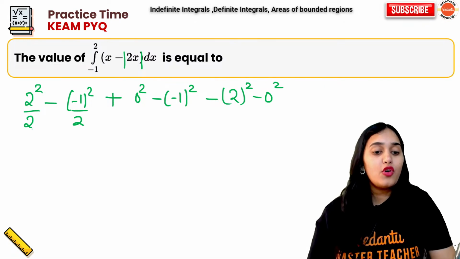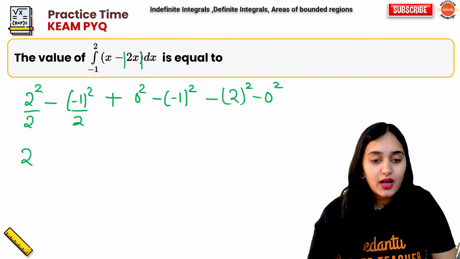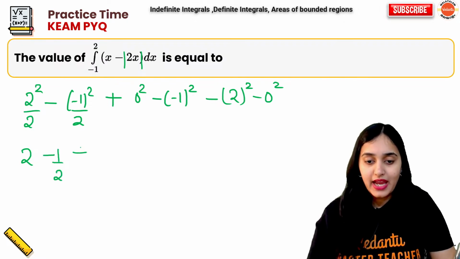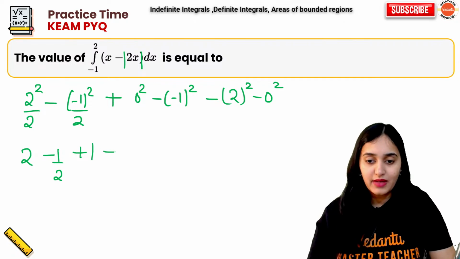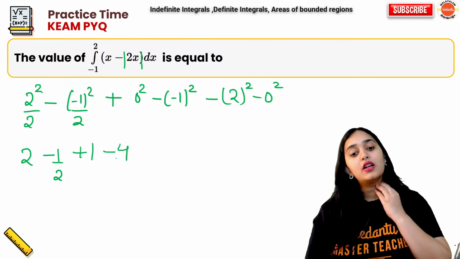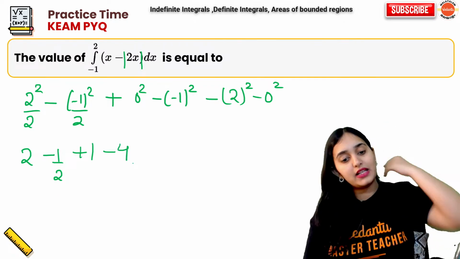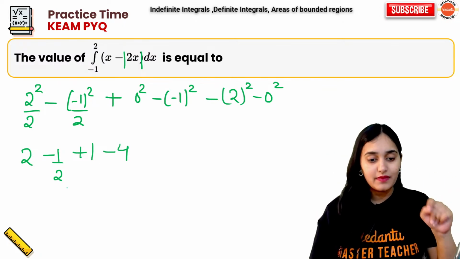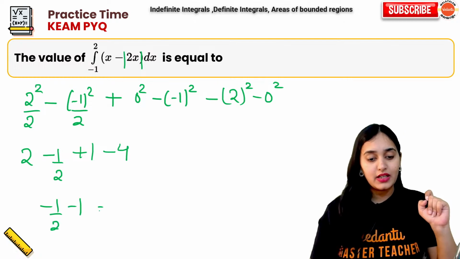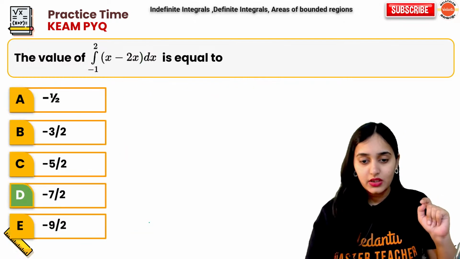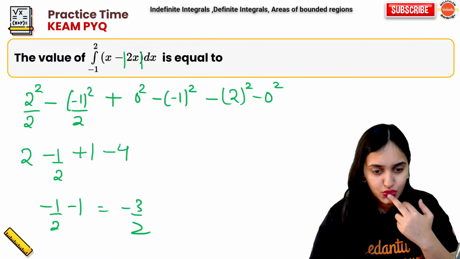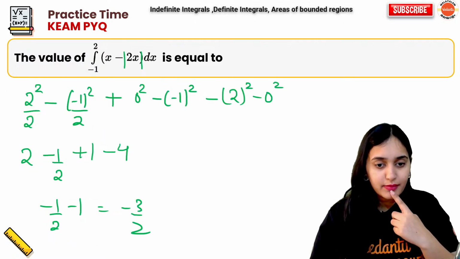So this is 2 to the 4. 4 by 2 is 2. This is 1, so we have minus 1 by 2. Then we have plus 1. Then we have minus 4. So 2 minus 4 is minus 2. Minus 2 plus 1 is minus 1. Minus 1 by 2 minus 1 is minus 3 by 2. So this should be our answer. But the answer is minus 7 by 2. Where is the mistake?